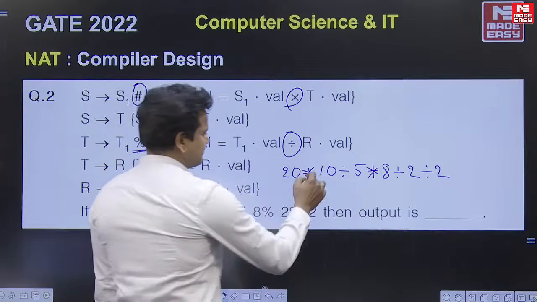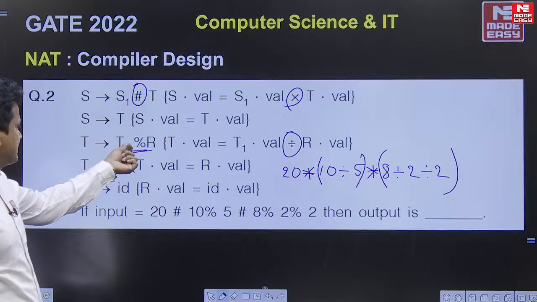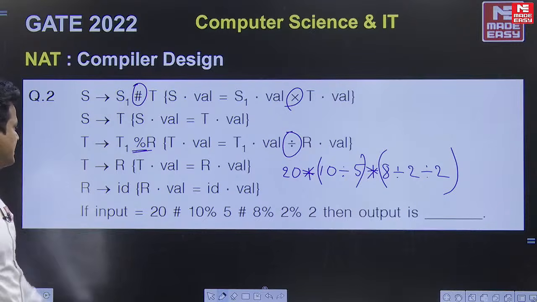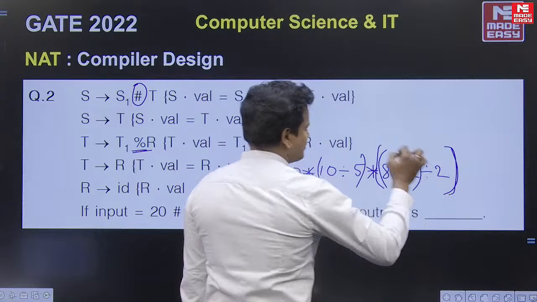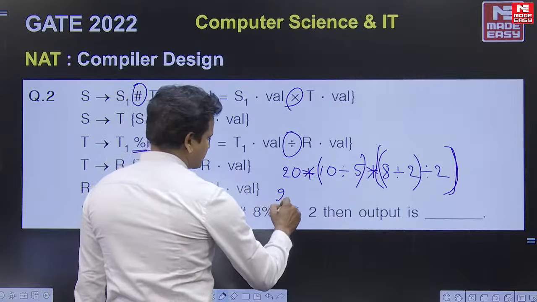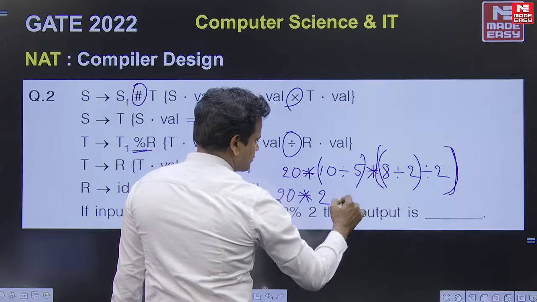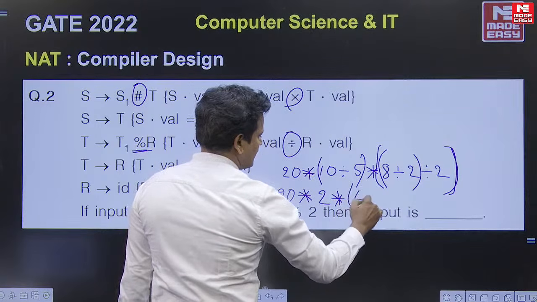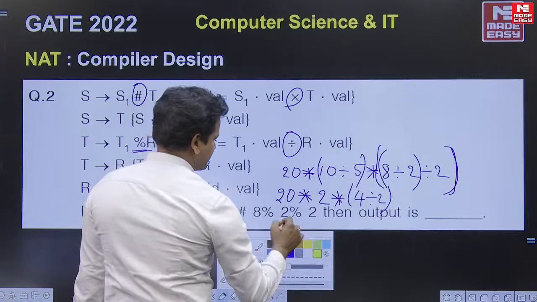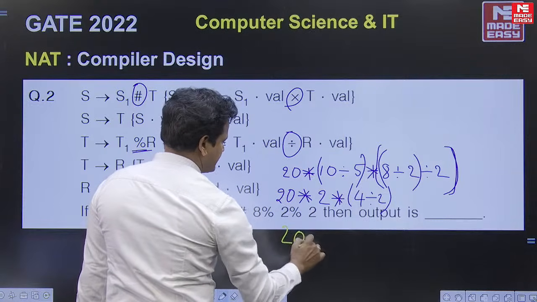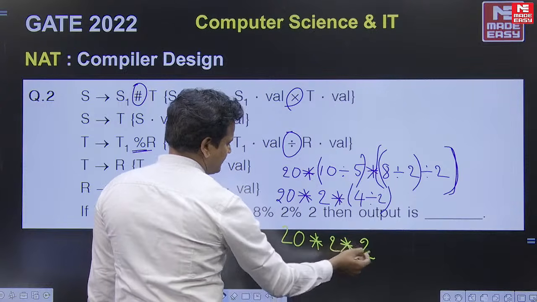So you must do the division part first. Now what is this operator? It is left associative. That means the left side you must do first. So if I go for this one, 20, this is 10 by 5, it is 2, this is 8 by 2, it is 4, and 4 by 2 is 2. Then 20 into 2 into 2, 20 into 2 is 40, 40 into 2 is 80.